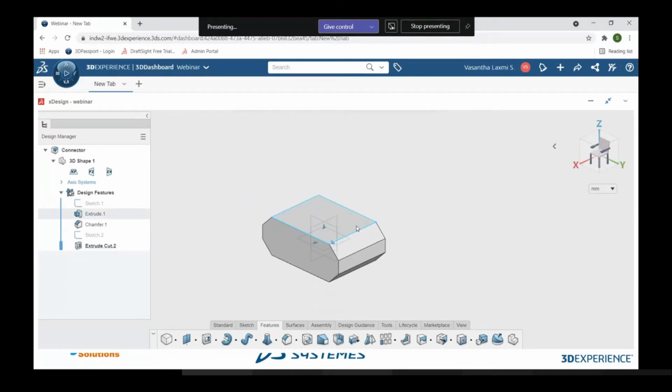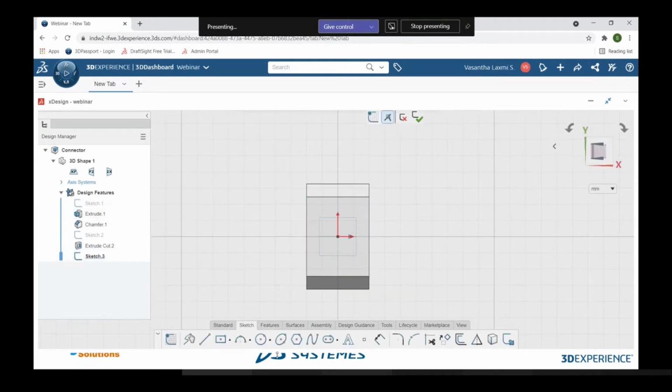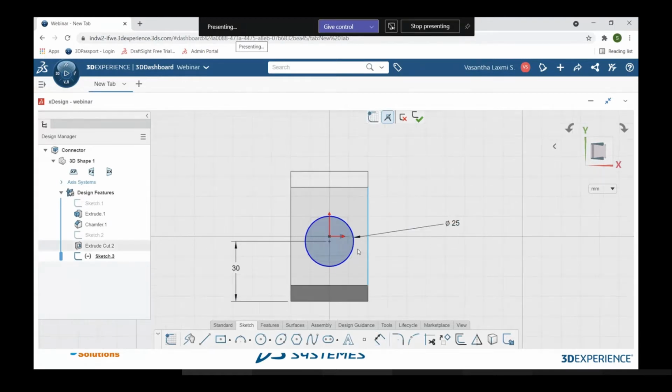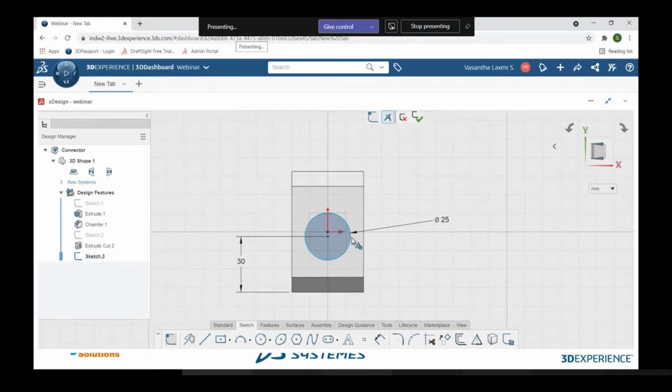So I'm just entering into the sketch mode on the top plane, top face, sorry. So I'm again drawing a sketch, drawing a circle like this, and giving the dimension to it of about 25 mm. 25 mm, and asking it for the same dimension as the 30 mm from the below face. Okay, so again I'm giving the relation between this origin and the center point of the circle as the vertical relation,